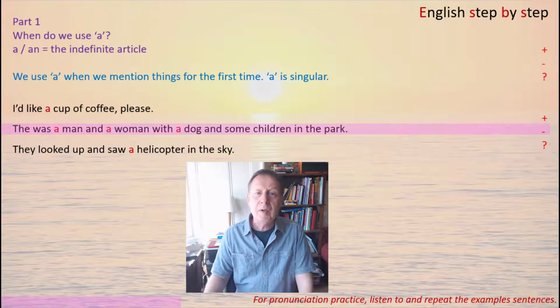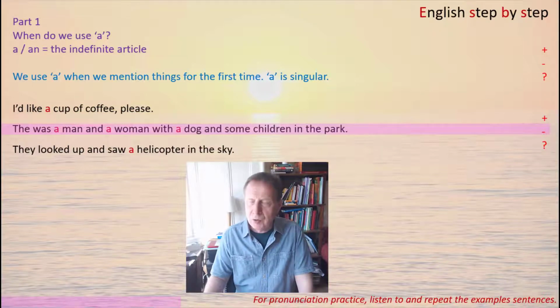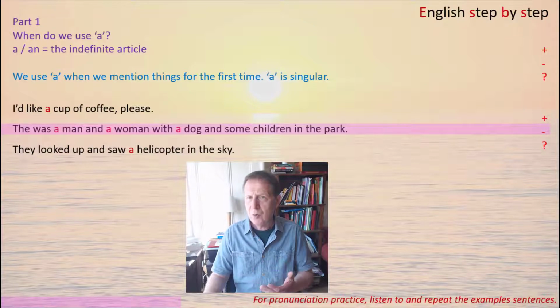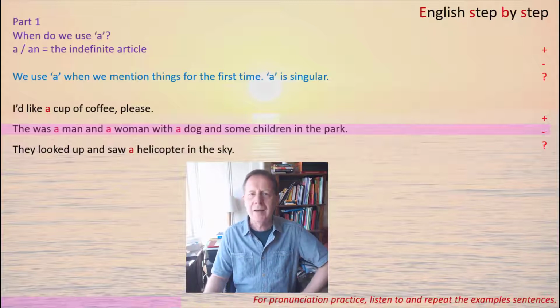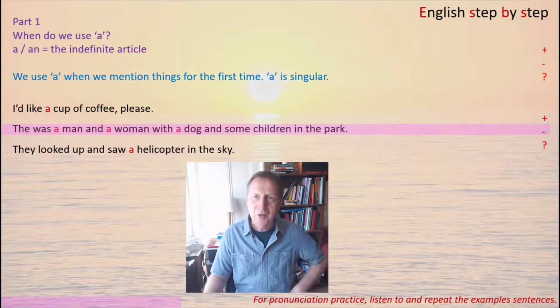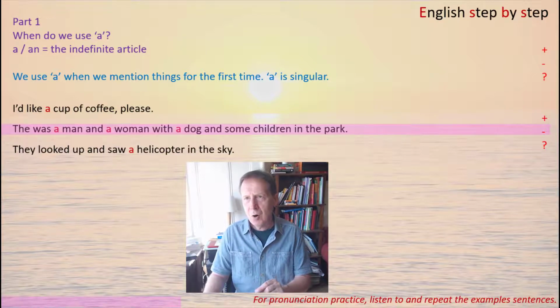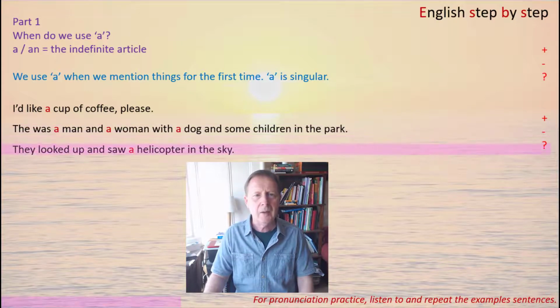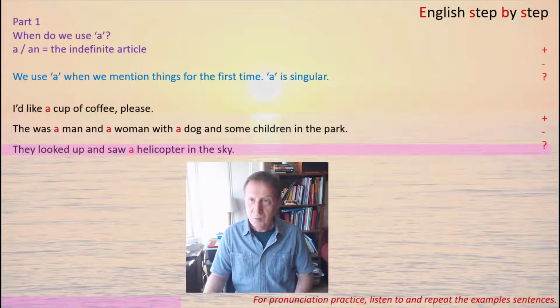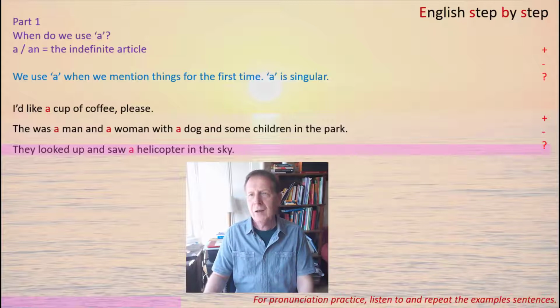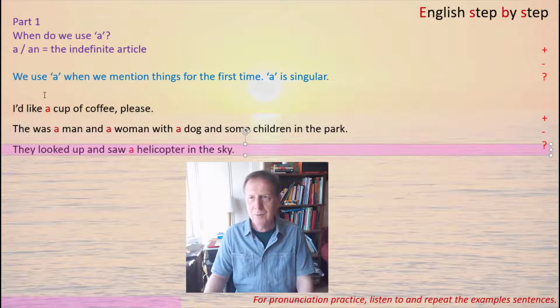Next one, there was a man and a woman with a dog and some children in the park. So here, if we're telling a story and we talk about the man and the woman and the dog for the first time, you use a. Then in later explanations, when you're talking about them for the second time, you say the man, the woman and the dog, because it's not the first time, it's the second time. Next one. They looked up and saw a helicopter in the sky. That's the first time you've talked about the helicopter, so you say a helicopter.